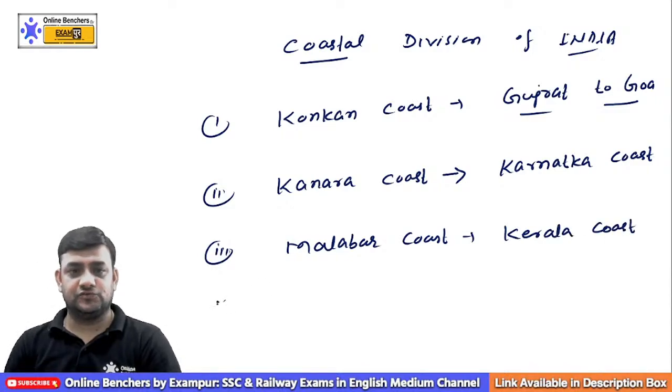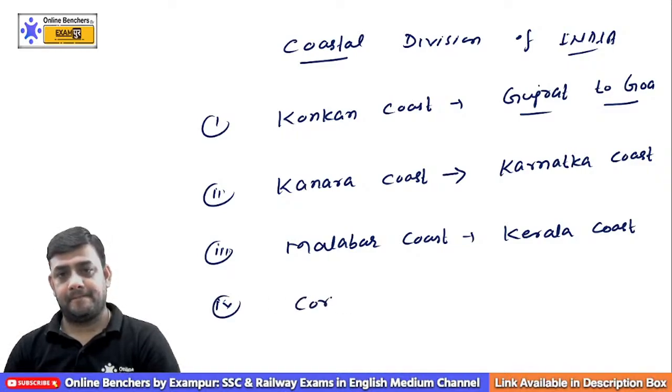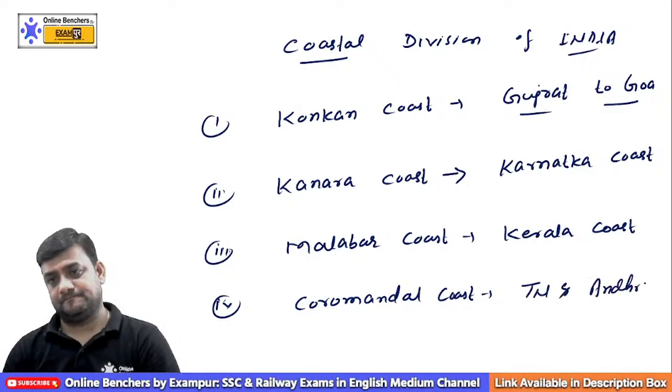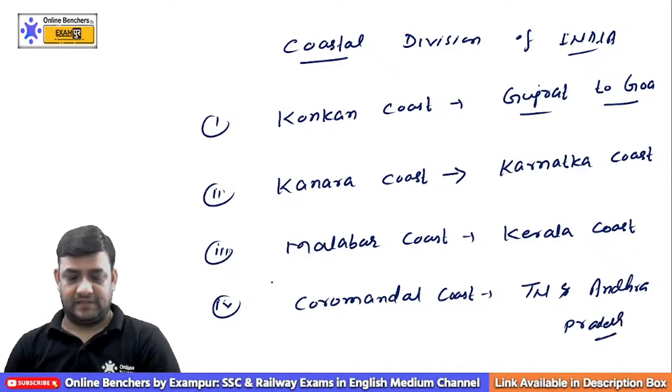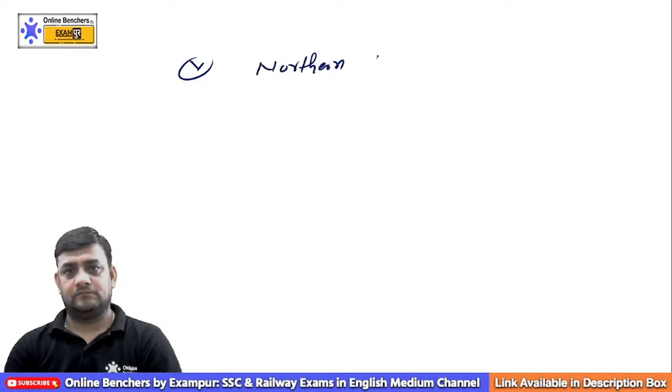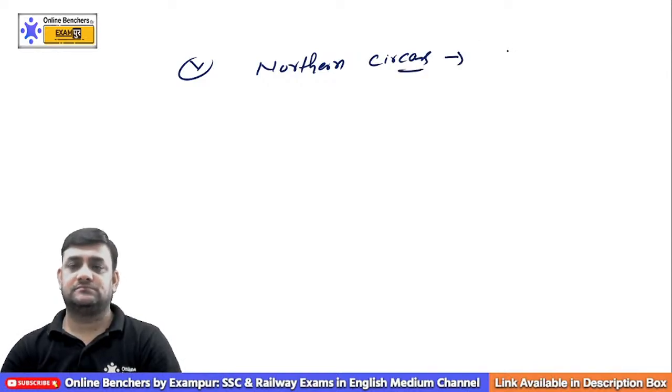This is the Kerala coast. Fourth is the Coromandel coast, Tamil Nadu and Andhra Pradesh. And then comes the Northern Sarkars.